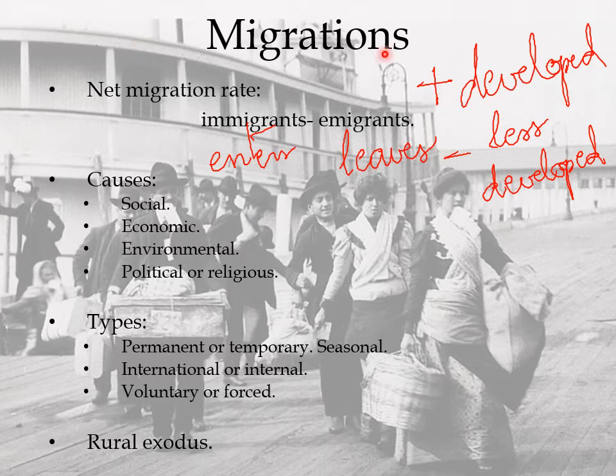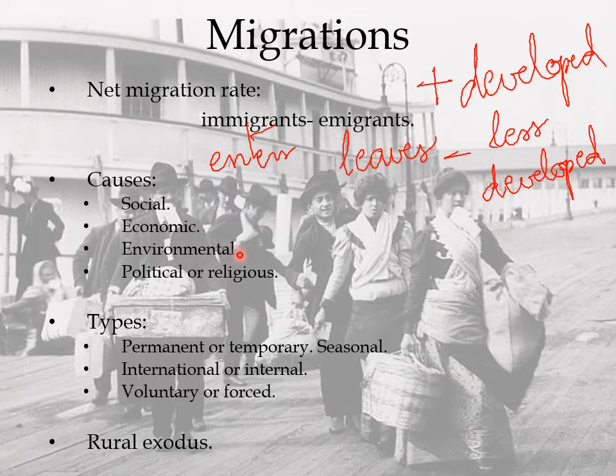Migration has different causes. Social causes: looking for better conditions, or for example, if there are persecutions due to religion, culture, language, race, ethnicity, and so on. Economic: if a country has a bad economic situation, people will go to countries with better conditions.